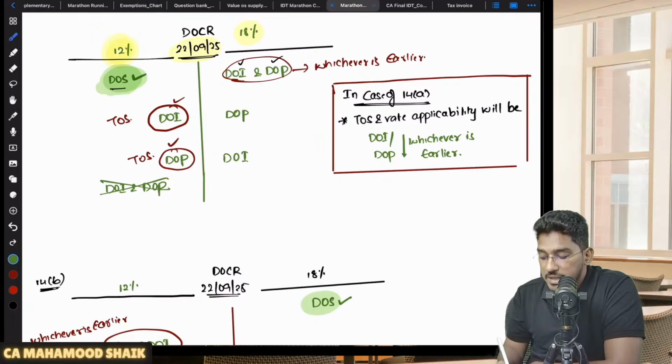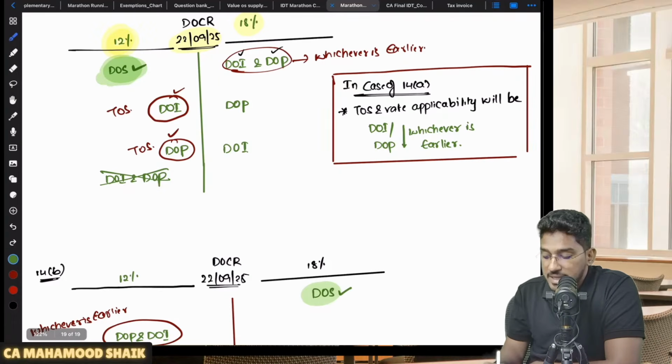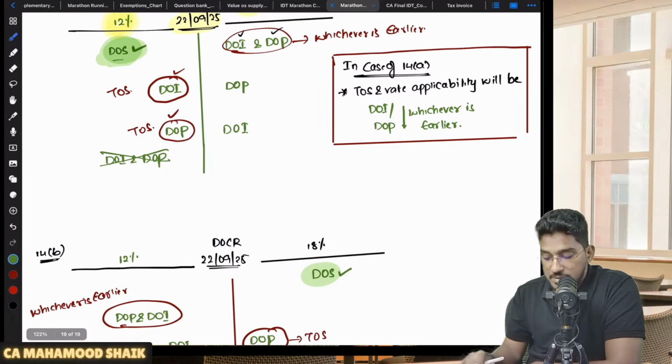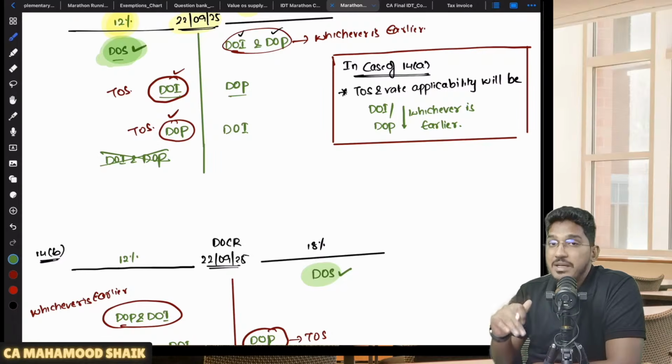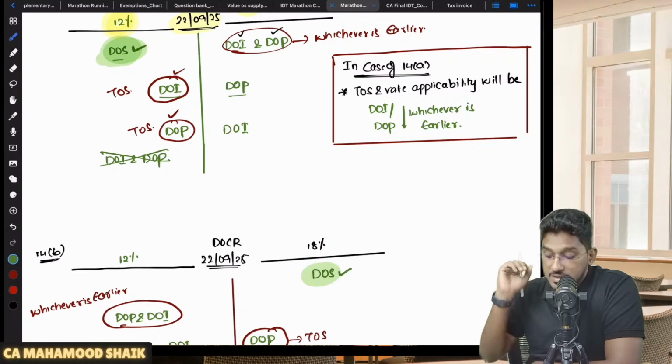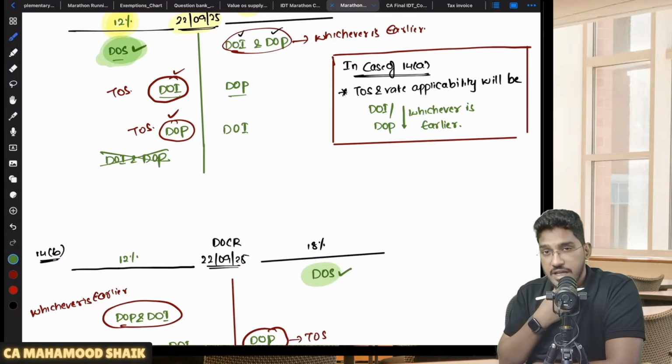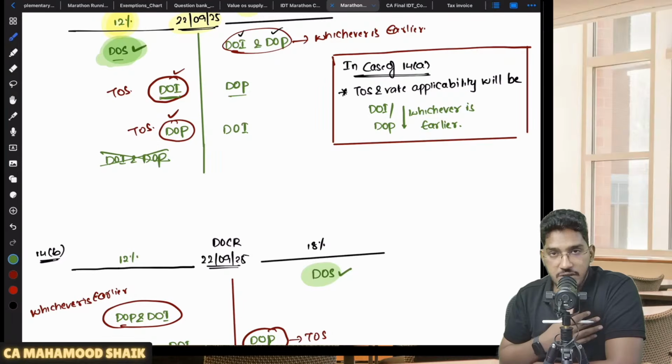Understood? One more typical scenario which could happen is, sir, supply has taken place earlier and the invoice is also issued before the change in rate of tax, but payment has happened after the change in rate of tax. Then what will be the time of supply and which rate will be applicable? They simply say that in this case, the date of invoice will be considered as the time of supply, and whatever rate is prevailing as on the date of invoice will become applicable. That means 12% will become applicable here.